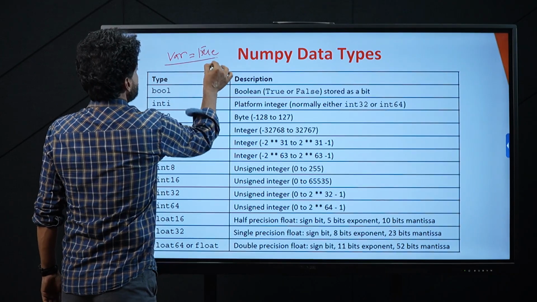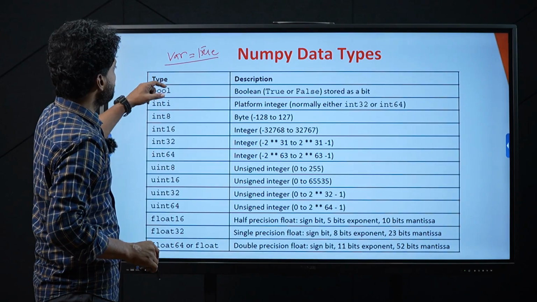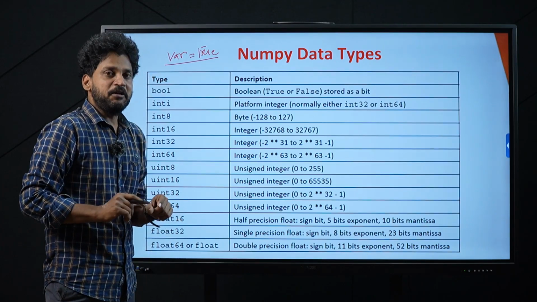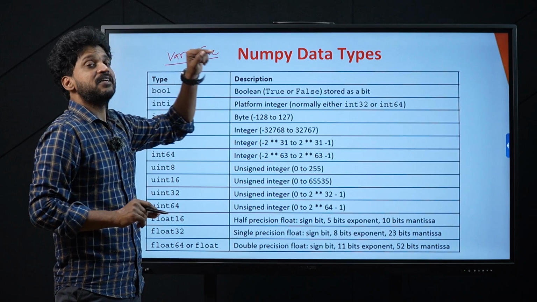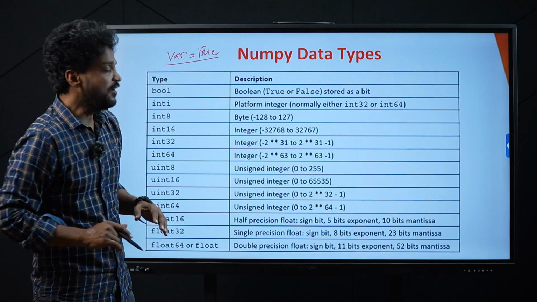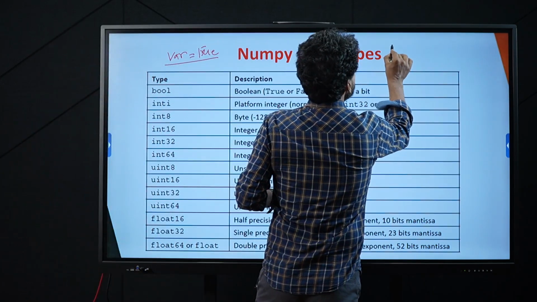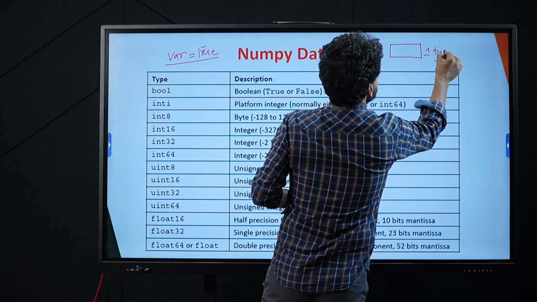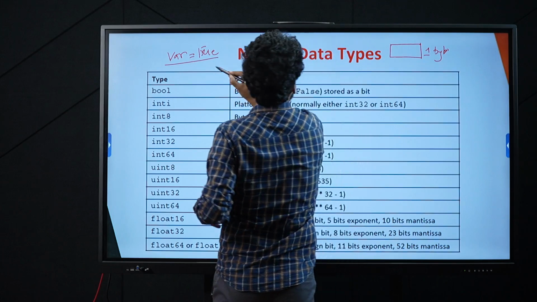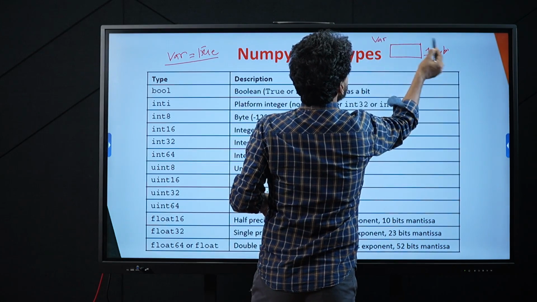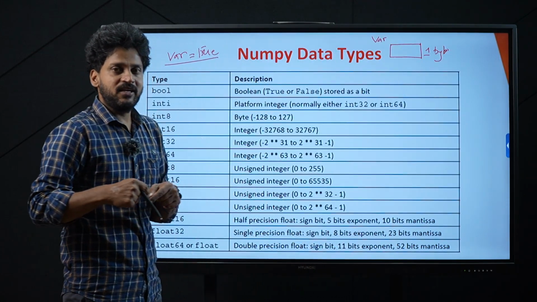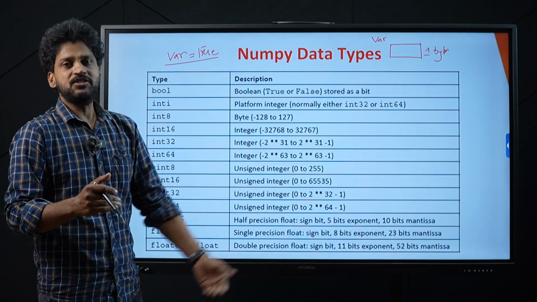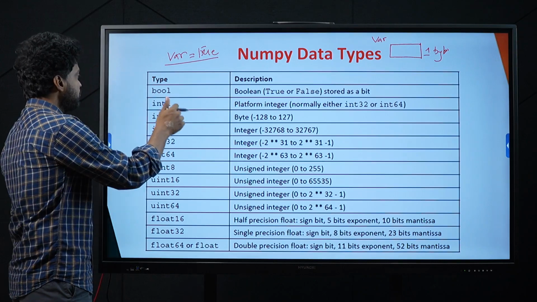The moment you assign the value true to any variable, Numpy interprets this variable as being of type Boolean. If it is a Boolean data type, within the main memory, 1 byte of memory gets allocated. For this variable, 1 byte will get allocated because the size of the Boolean data type is equal to 1 byte, as in C language. That is what the Boolean is for you.